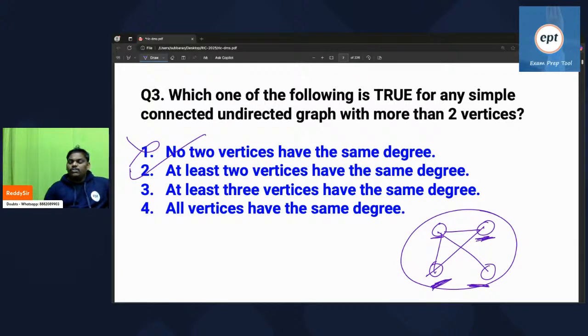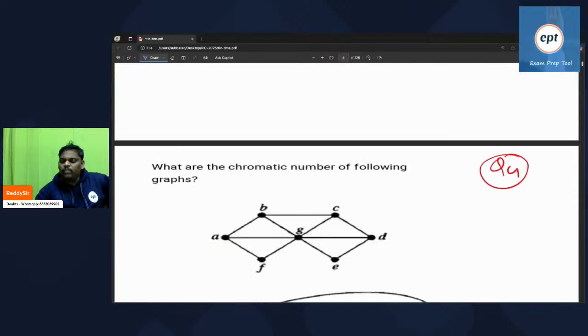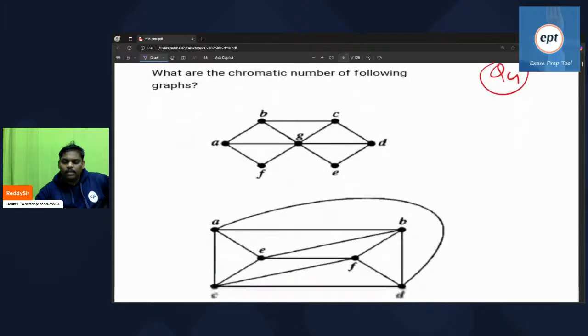Next one, at least 3 vertices have same degree. At least 3 vertices need not be, so if you observe clearly in this problem itself, it is failing. All vertices having same degree, no. So the answer is the second option, everyone knows. It may come for 1 mark.